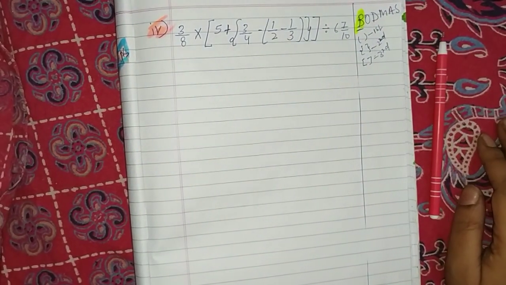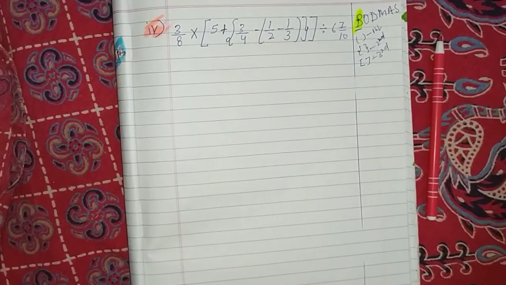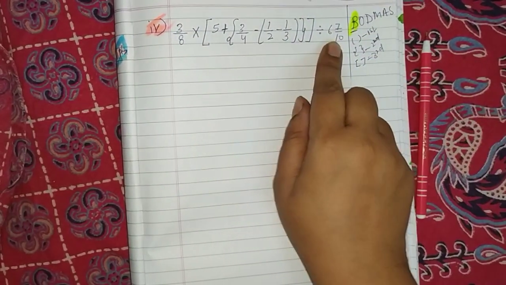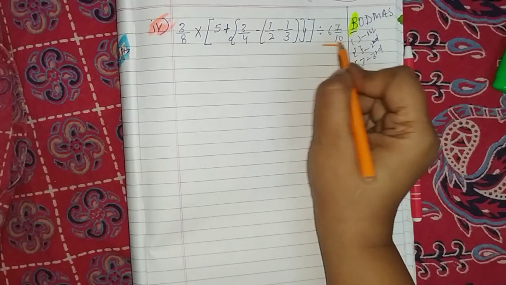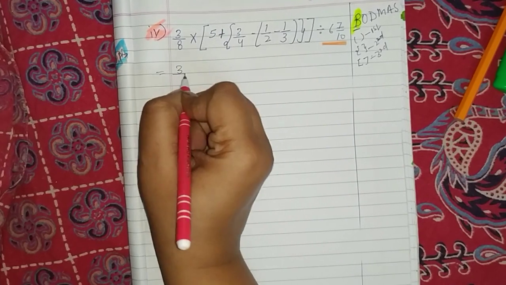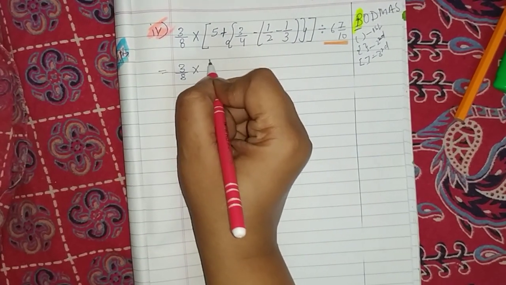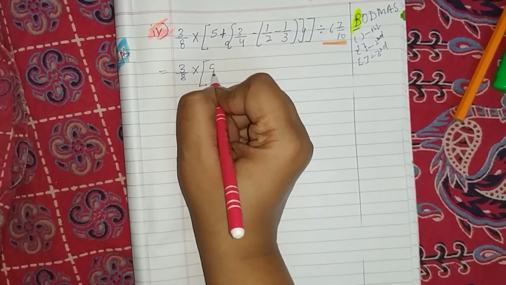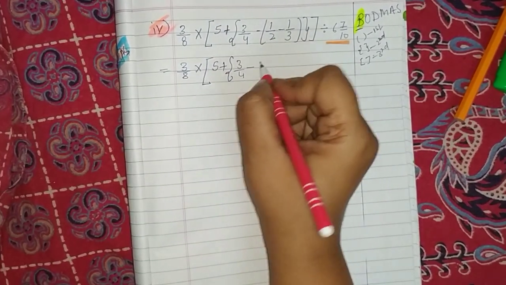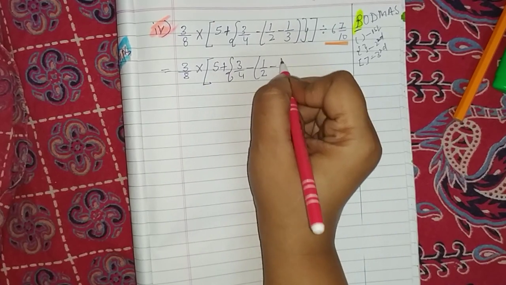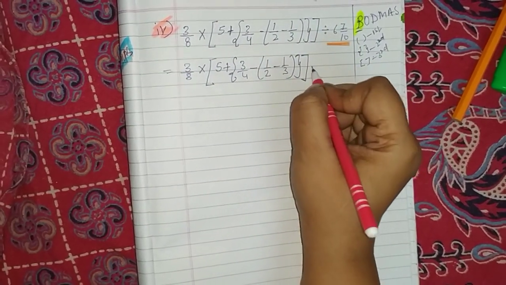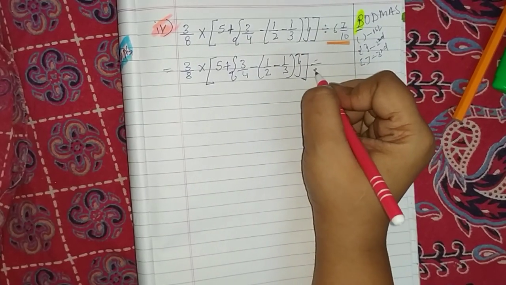Yes? Now, simple children, what do you have to do first? First change this improper fraction, children. First this improper fraction change into mixed fraction. So 3 upon 8, copy the rest of the things as it is. 5 plus sign, bracket open, 3 upon 4 minus 1 upon 2 minus 1 upon 3, bracket close, divide sign. Now change this.